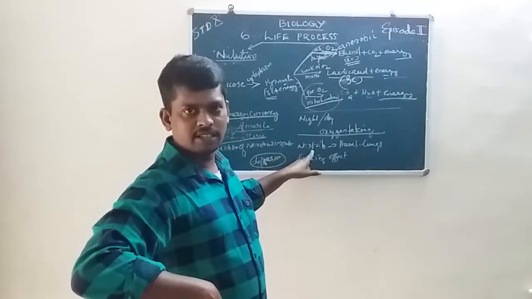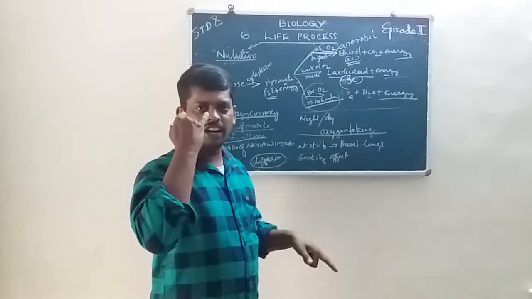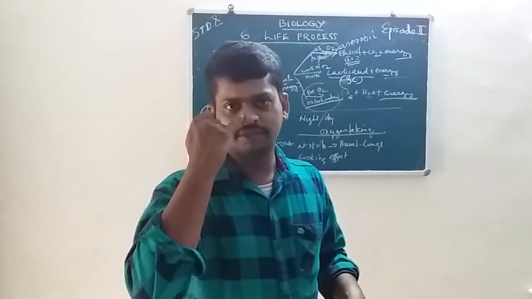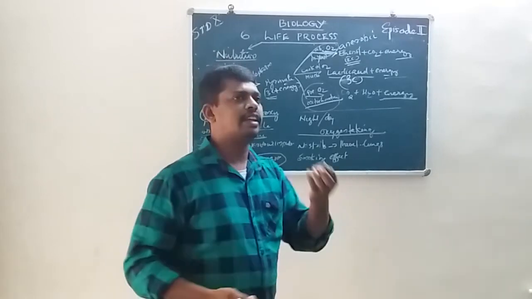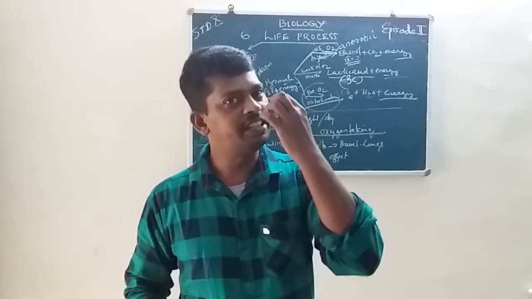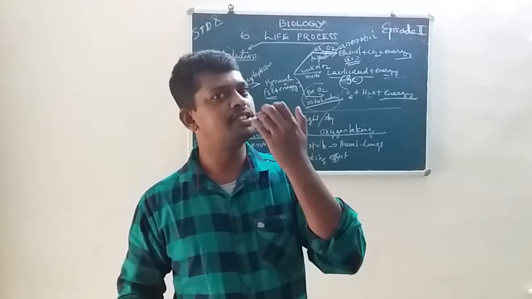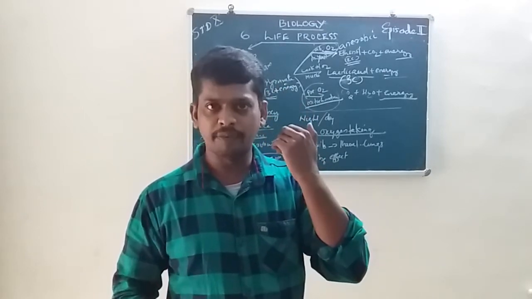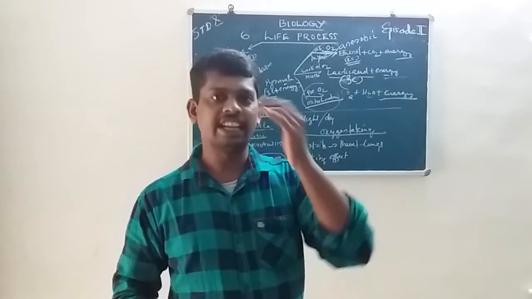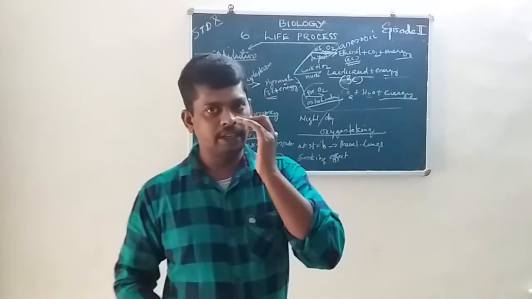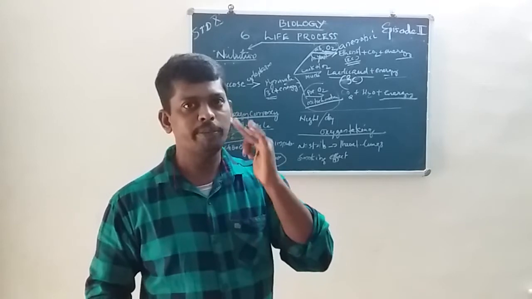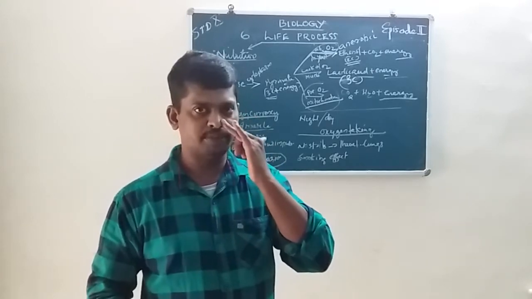In human beings, external nostrils are there. Through the external nostrils, you take oxygen into the human body, and carbon dioxide is released.